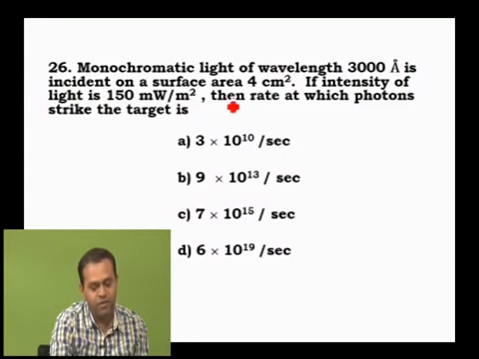Next one. Monochromatic light of wavelength 3000 angstrom is incident on a surface area 4 cm². Intensity is 150. The rate at which photons take the target is.